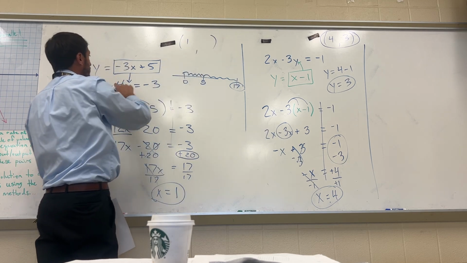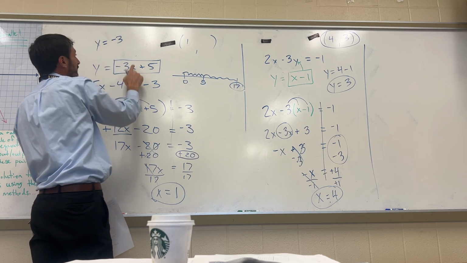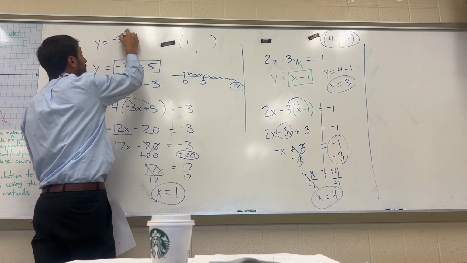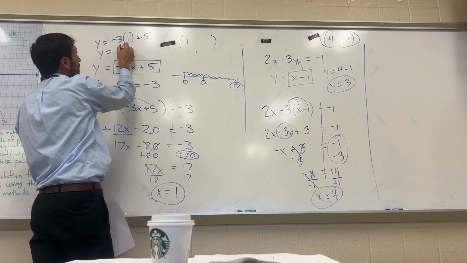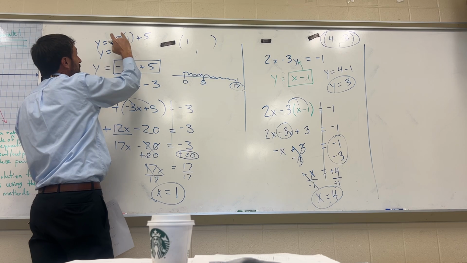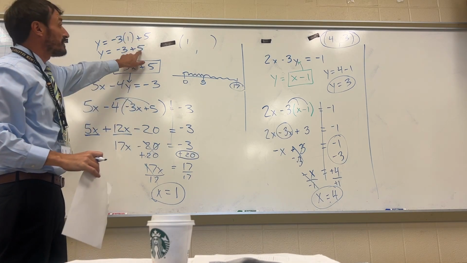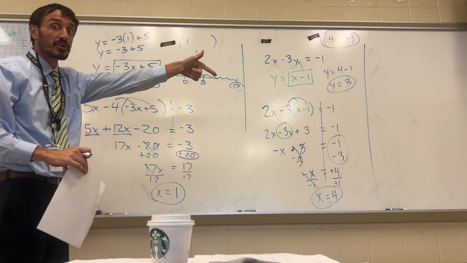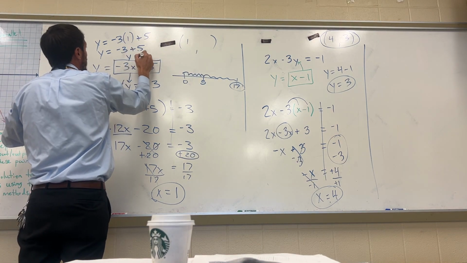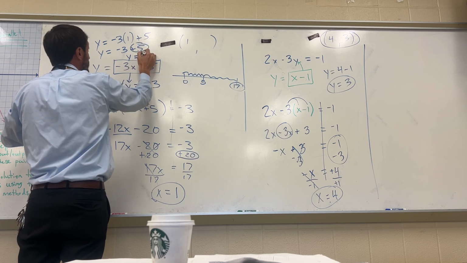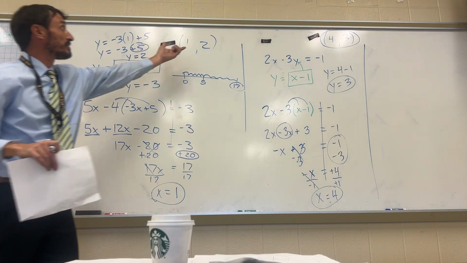And now I've got to plug that into the easiest equation, which is this one. Y equals negative 3, not x, but I'm going to put the 1 in there. Negative 3 times 1 plus 5. This means I have to multiply negative 3 times 1. Multiplying opposite signs is negative. So it's going to be negative 3 plus 5. Now I'm doing left 3, right 5. Left 3, right 5 is a turnaround. That's subtraction. 5 minus 3 is 2. And since I'm going to be more positive than I am negative, it's a positive 2. So my y value is positive 2, and this is the point of intersection.